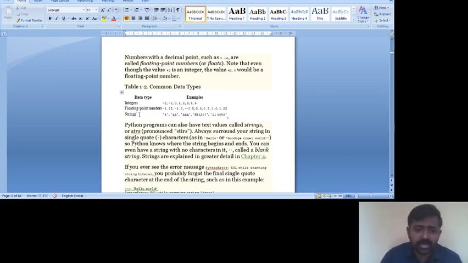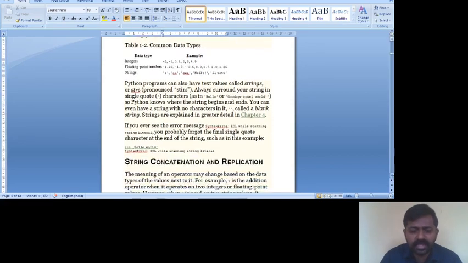Next, if you see the strings. String is a data type where it's a combination of characters. It is enclosed in single quotes. You can see A is enclosed in single quotes. Hello, you can see the hello, it is also enclosed within single quotes. Anything, a group of characters enclosed within single quotes is known as a string. String is another data type.